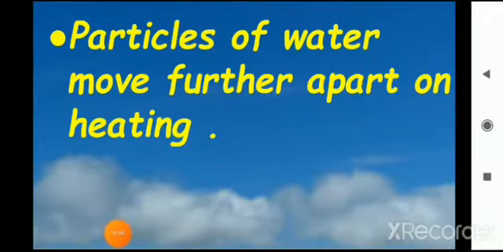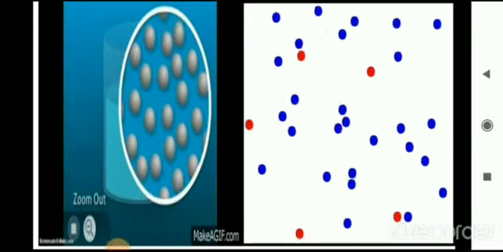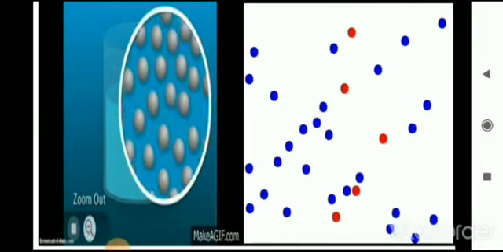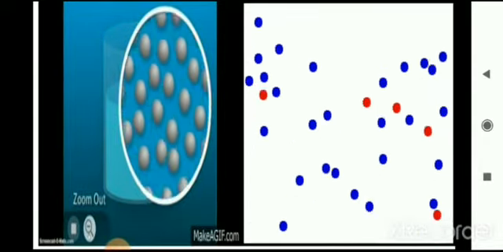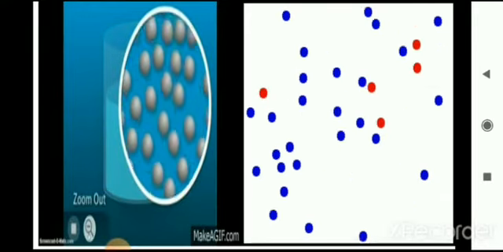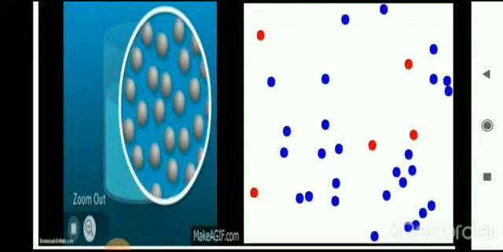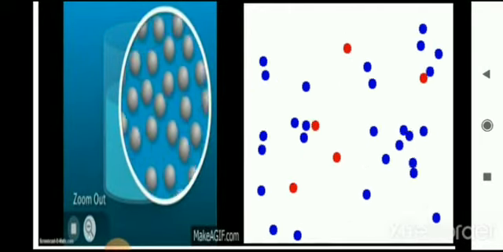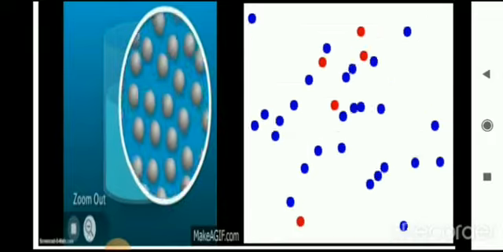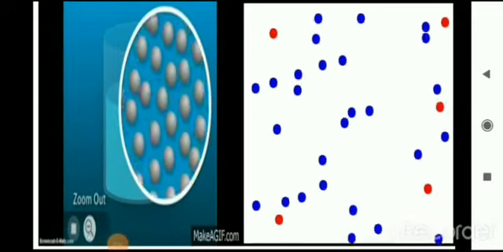As you can see in this picture, the first picture is of particles in a liquid, right? When we heat the liquid, the particles have the freedom to move apart and they go into the state of vapor, like you can see in the second picture. In the second picture, particles are far apart and have no regular arrangement.